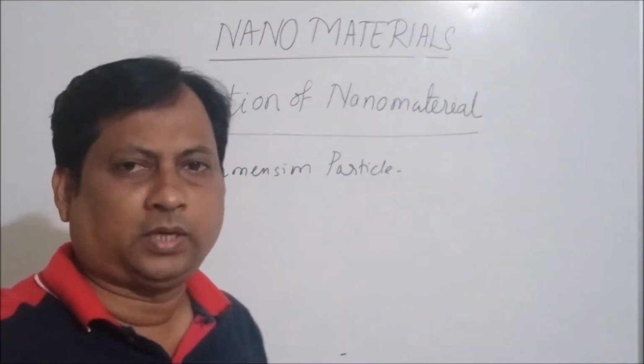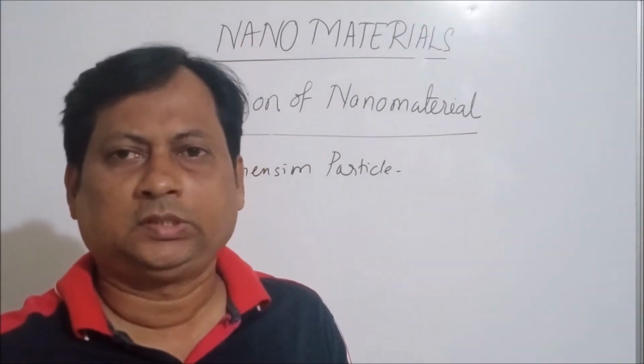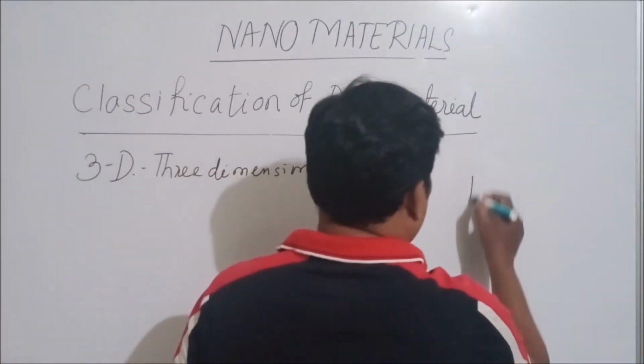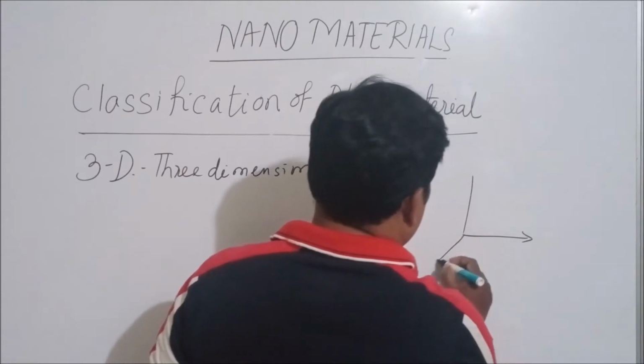The 3-dimensional particle has orientation in three directions. You know we have x, y and z axis.